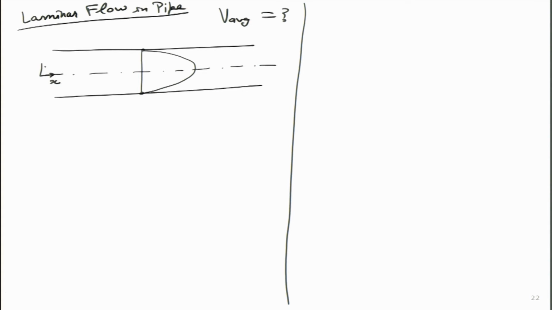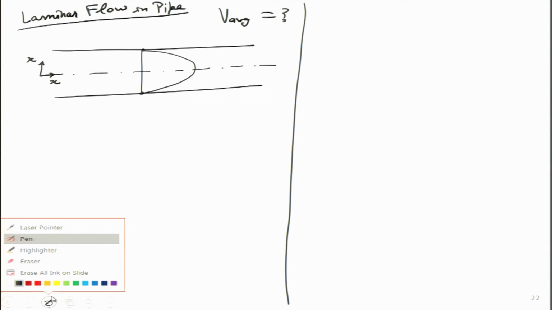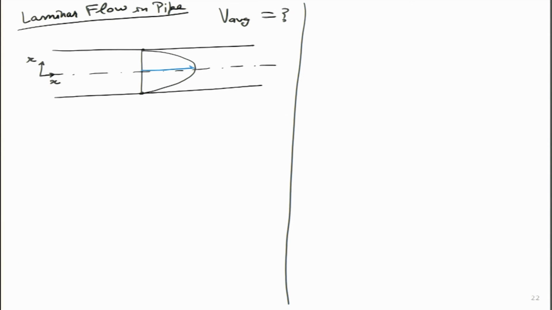So, this is the x axis, this is the r axis over here. So, let me put arrows. What I am drawing as a parabolic profile is known as the velocity profile. I am drawing the velocity profile over here, and everyone can see this blue curve looks like a parabola.